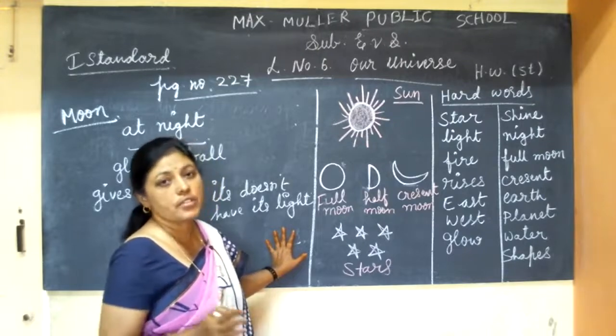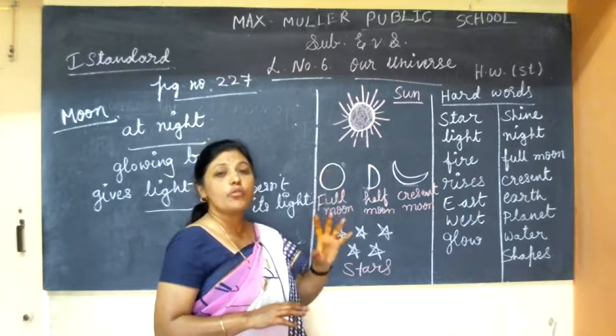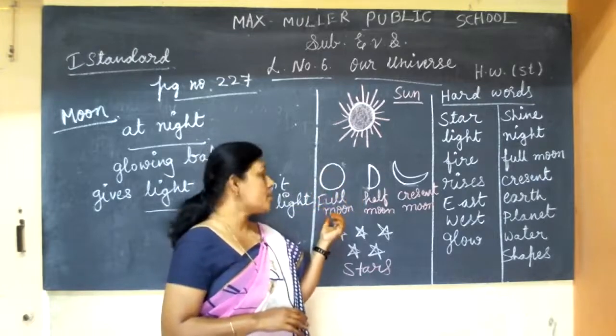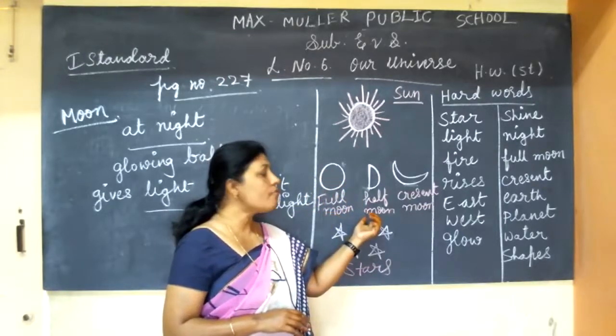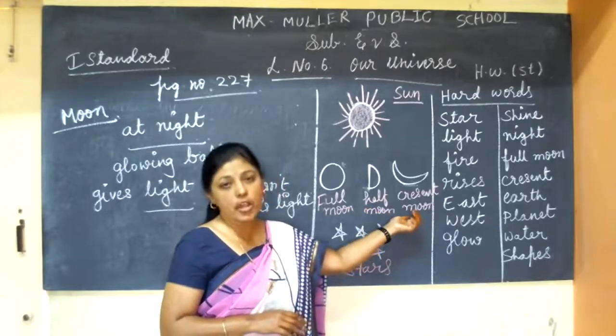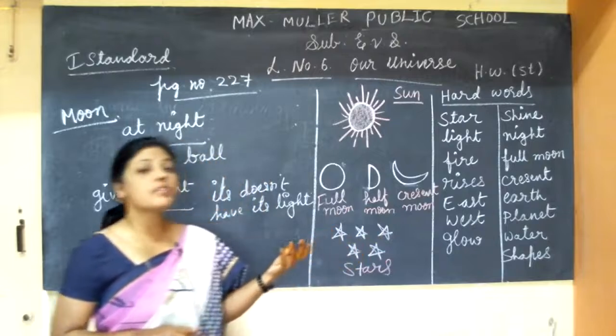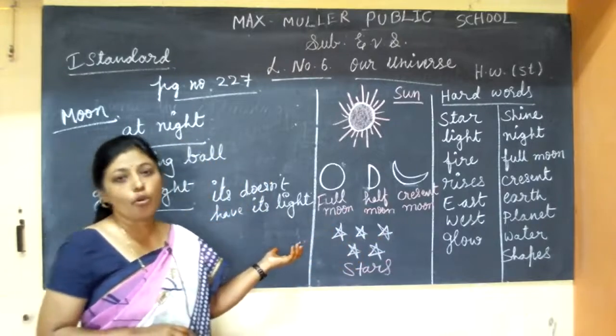When we see the moon like a full ball, we call it a full moon. If it is half, we call it a half moon day. Then it looks like a bow shape, so it is a crescent moon. And if we can't see the moon sometimes, that is no moon day.